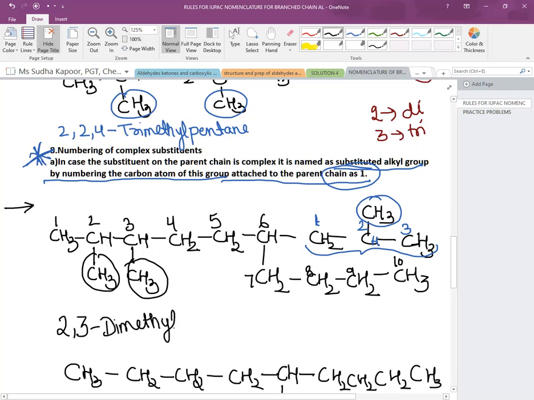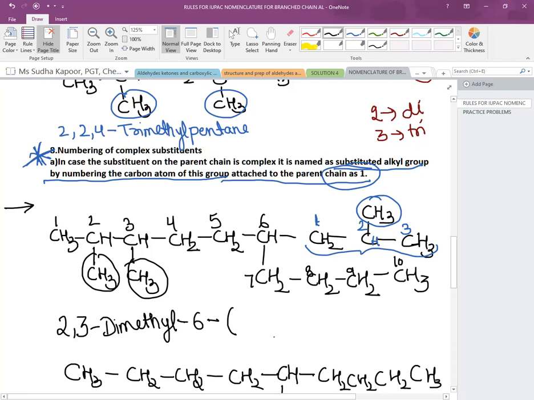2, 3-dimethyl. Now while naming the complex chain, we write the name in brackets to avoid confusion with the parent chain. After 2, 3-dimethyl, we put a hyphen and the number of the location on which the complex group is present. Now we put a bracket here so that the complex alkyl group can be shown. On the 6th position, a propyl chain is present, and on the second carbon of the propyl, a methyl is present.